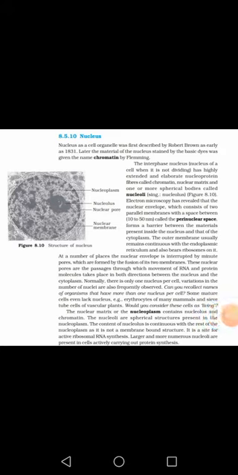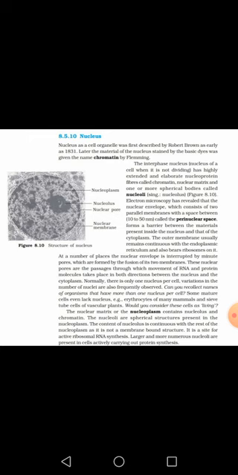Good morning, students. Today I am going to discuss the third and very important type of cellular organelle. It is referred to as the director of the cell, the brain of the cell, the controller of the cell, and it is called the nucleus. Students, I want to tell you that this cell organelle was first described by a scientist in 1831, and the scientist was Robert Brown.